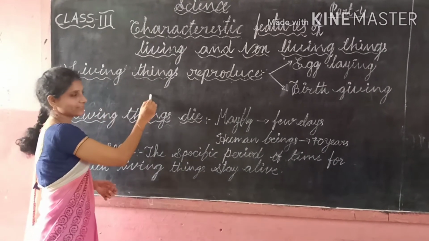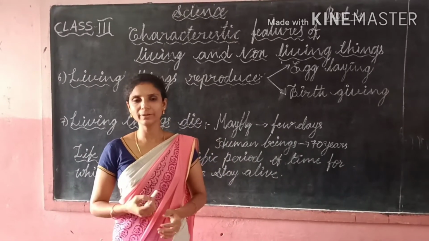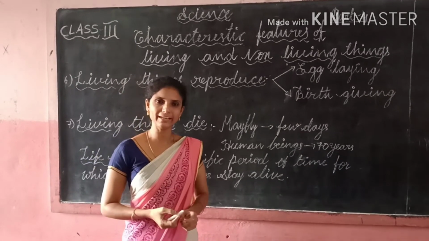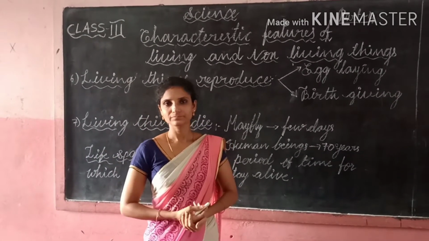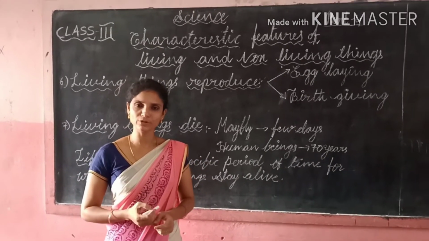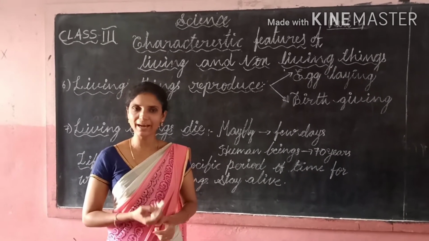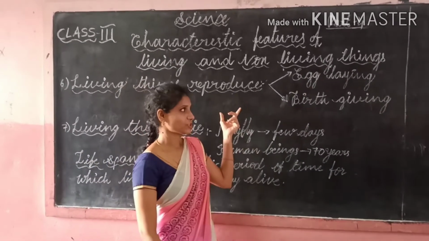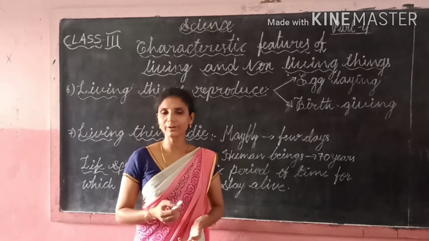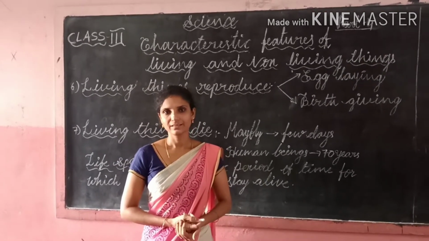Sixth one, living things reproduce. What is meant by reproduction? The process of producing young ones of its own kind, like their parents, is called reproduction. Here, some living things give birth to young ones, and some living things lay eggs.